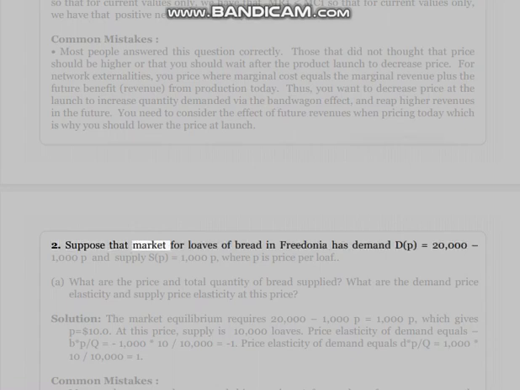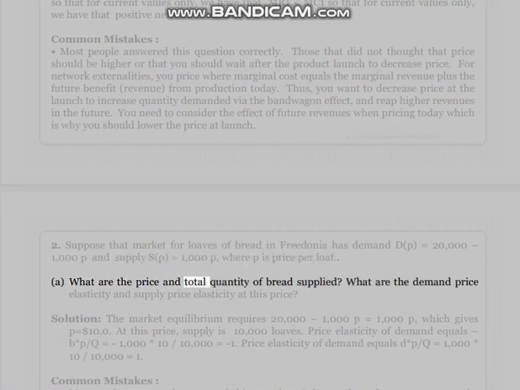2. Suppose that the market for loaves of bread in Fredonia has demand D(P) equals 20,000 minus 1,000 P and supply S(P) equals 1,000 P, where P is price per loaf. A. What are the price and total quantity of bread supplied? What are the demand price elasticity and supply price elasticity at this price?